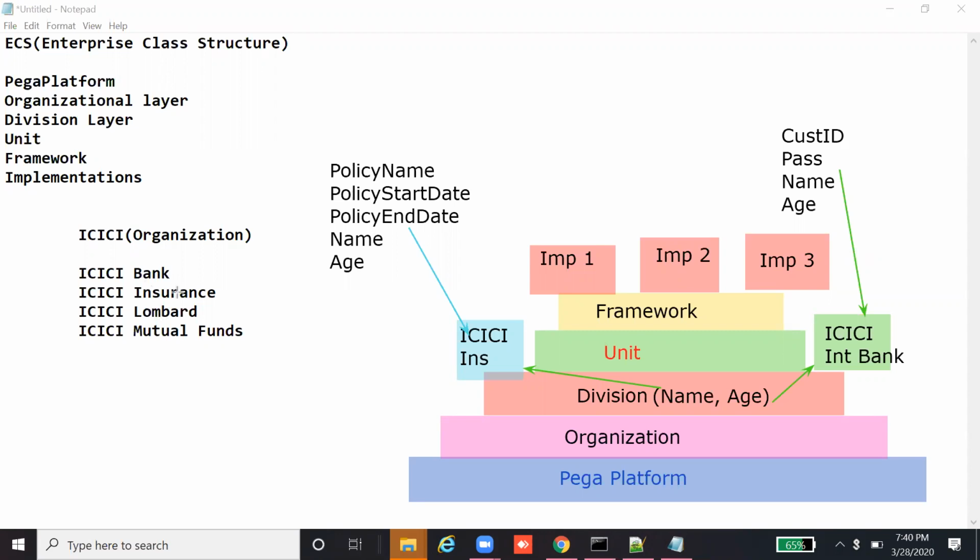So we cannot use this practice of creating the rules separately.